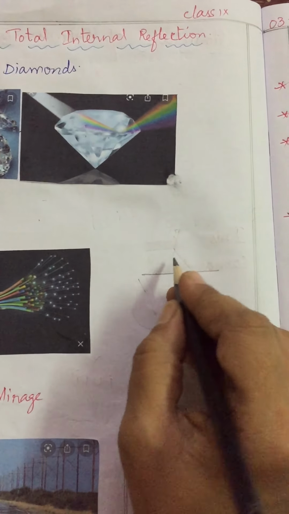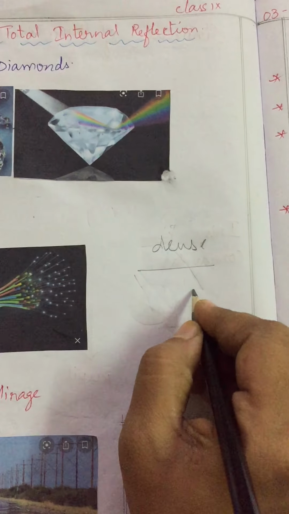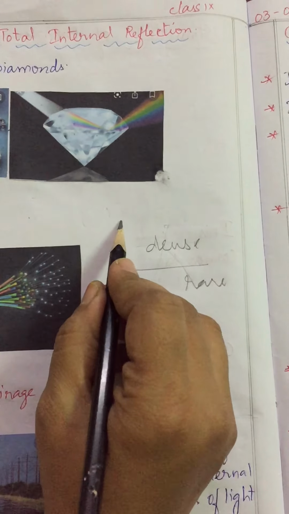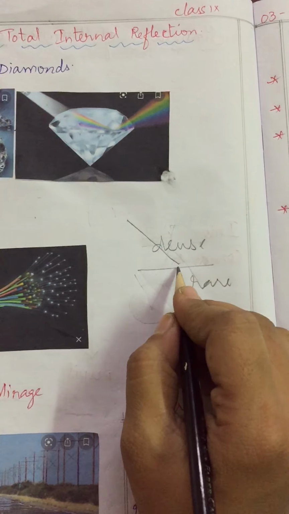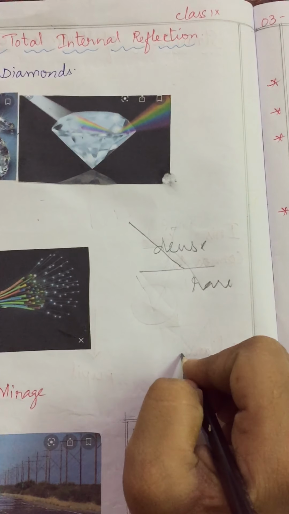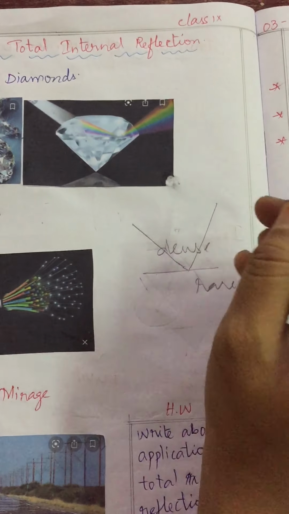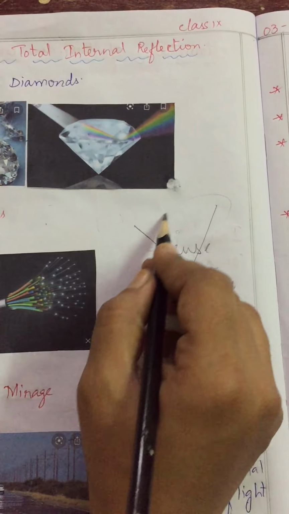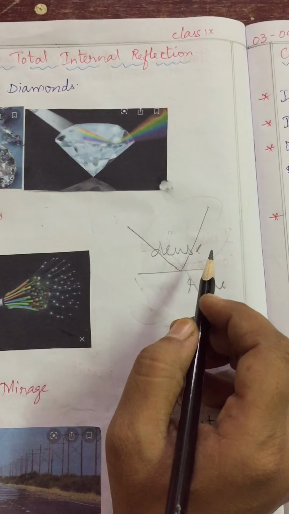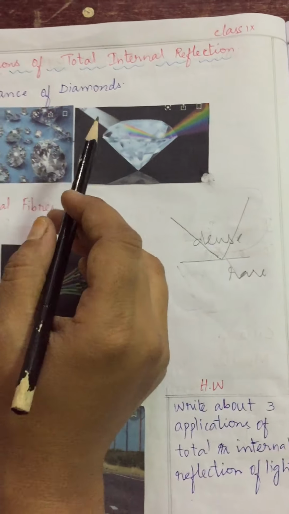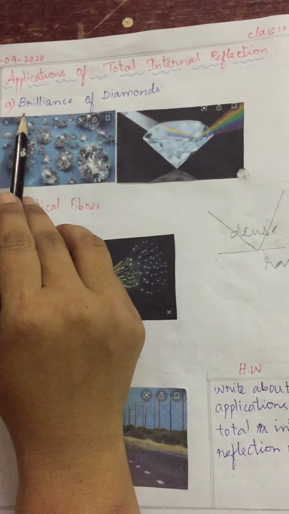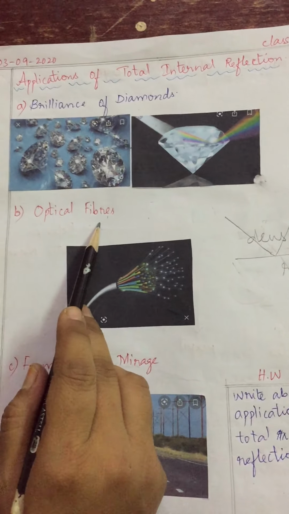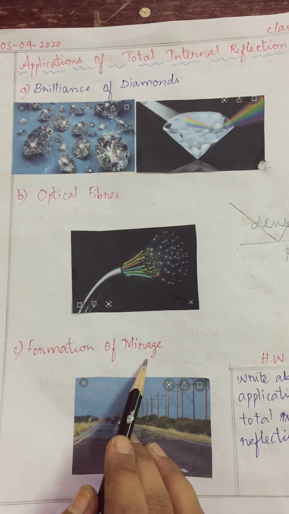When light travels from a denser to a rarer medium, this is the incident ray. Then the refracted ray does not enter the rarer medium, it returns into the denser medium only. Such a process is called total internal reflection. So where are we applying this? First, the brilliance of diamonds, second, optical fibers, and third, the formation of mirage.